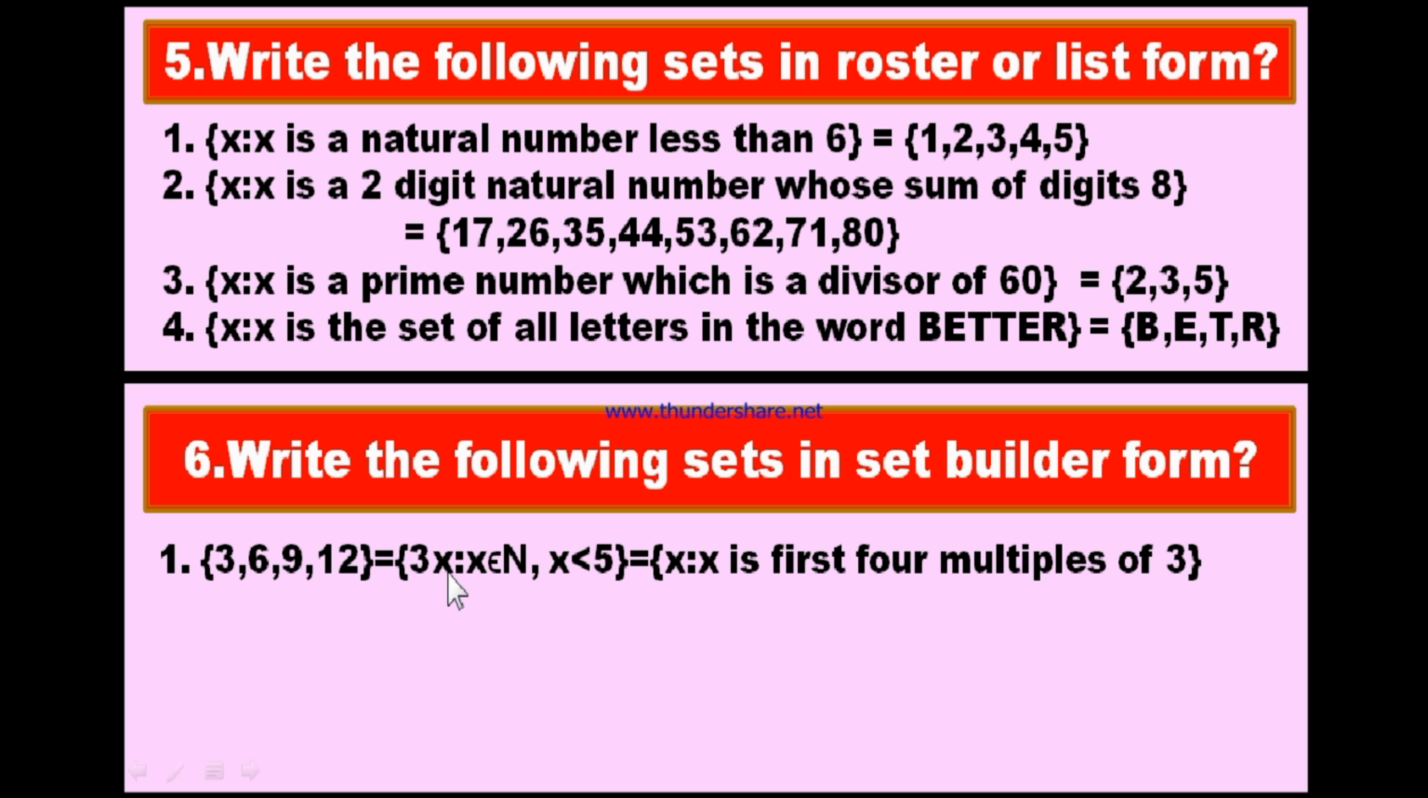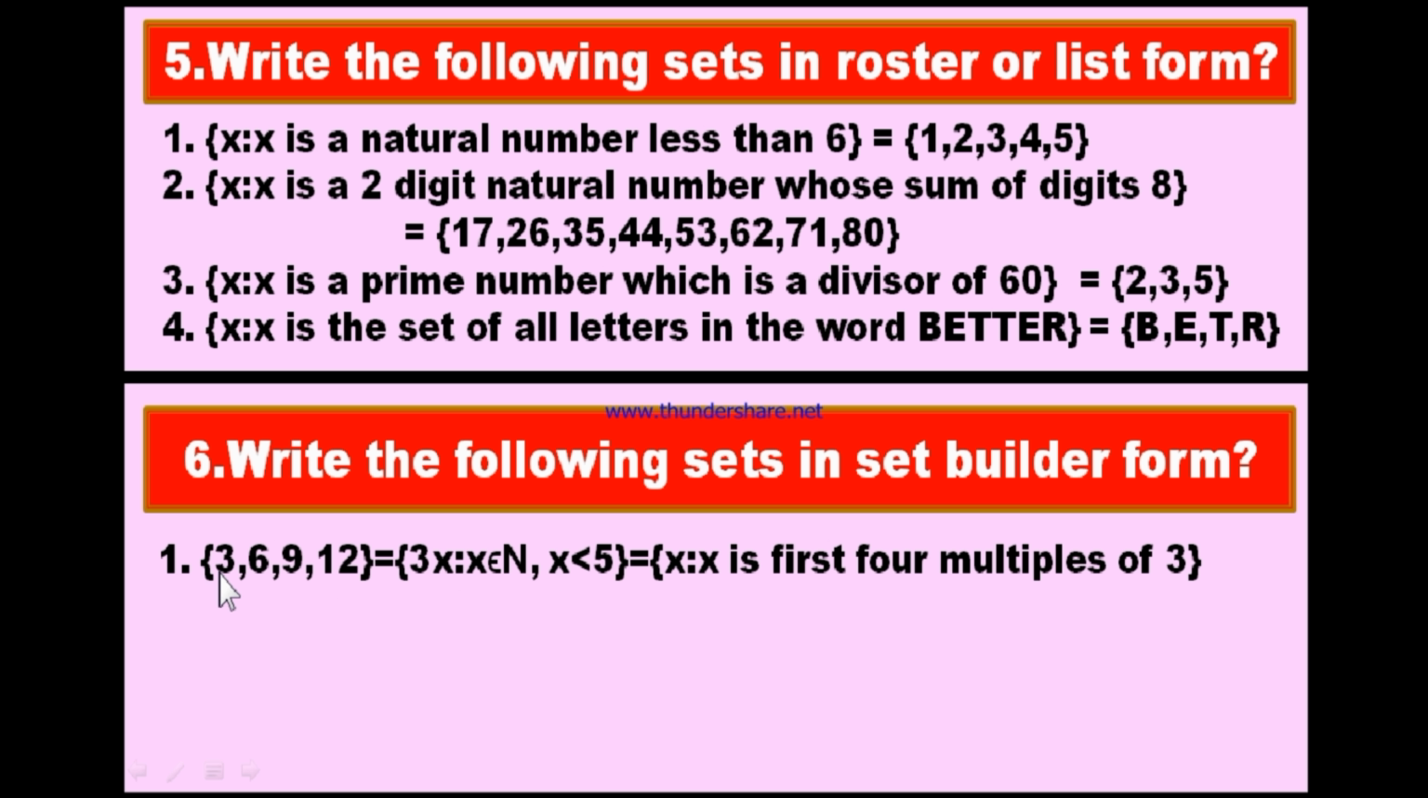If you substitute x is equal to 1, you will get 3 into 1 is 3, the first element. The second natural number is 2, 3 into 2 is 6, the second element. The third natural number is 3, 3 into 3 is 9, the third element. And the fourth natural number is 4, 3 into 4 is 12, that is the fourth element. You should not take 5 because x is less than 5.